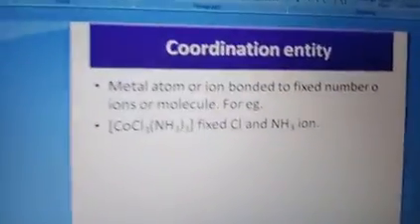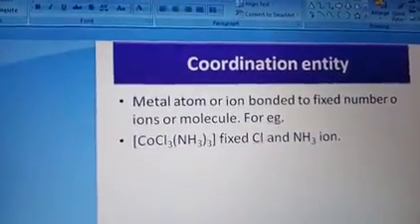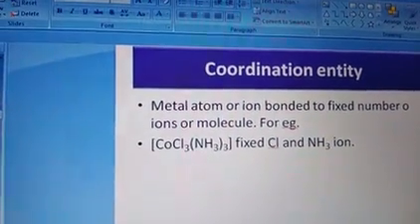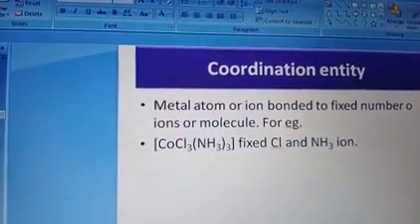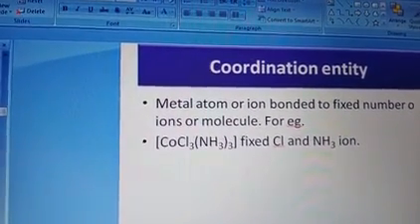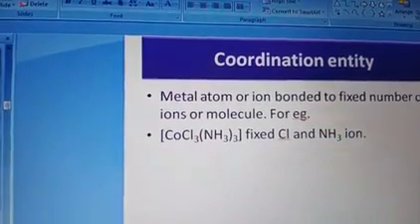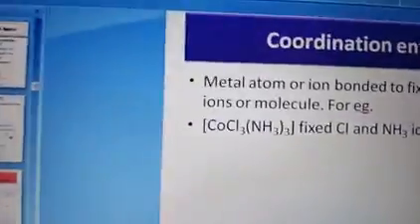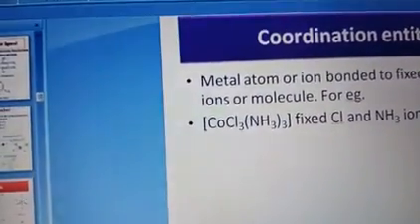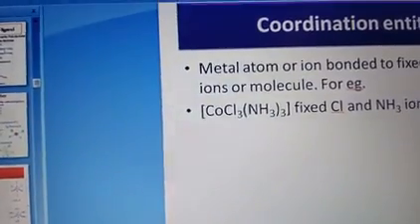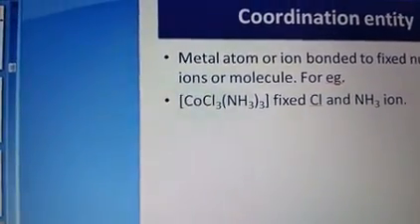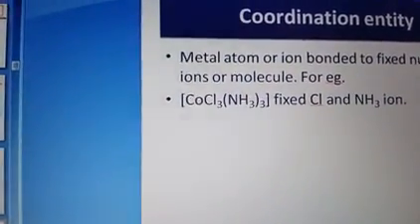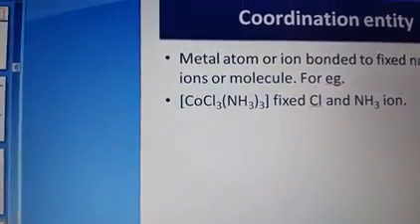Next is about the coordination entity. The definition of coordination entity is: metal atoms or ions bonded to a fixed number of ions or molecules is called a coordination entity. So take the picture here, [CoCl3(NH3)3] in a bracket. Now Co is the central metal atom which is bonded with 3 chlorines and 3 ammonia molecules.